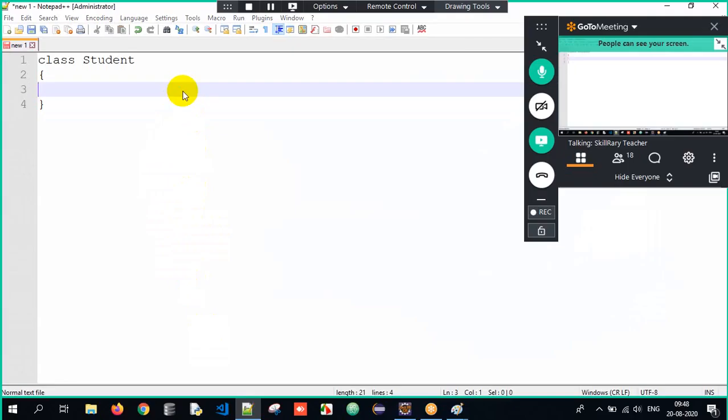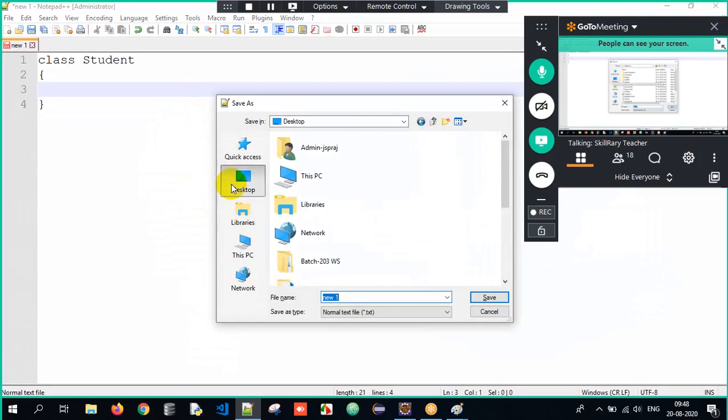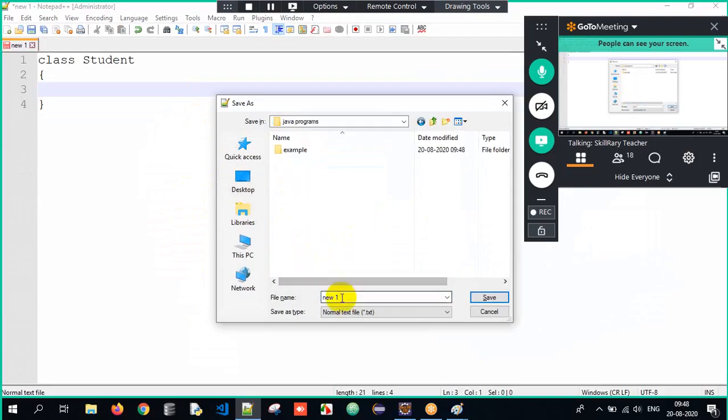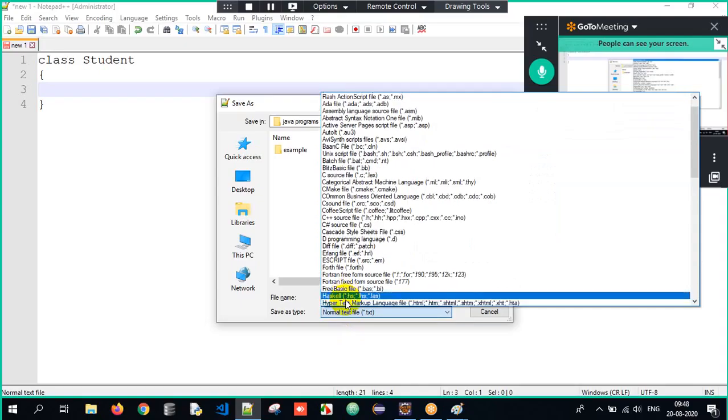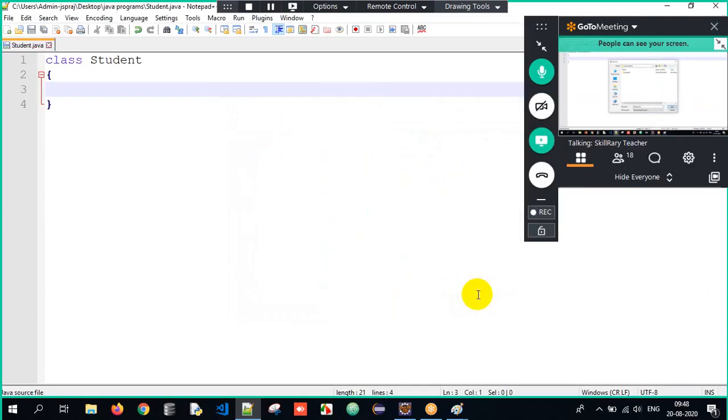I need to save it. Control S on the desktop. I have a folder. What is that folder name? Java programs. I open that. Inside that particular folder, class name and file name should be same, .java, and save as, we are supposed to write it as all files and tell save. So you have saved your Java program successfully.